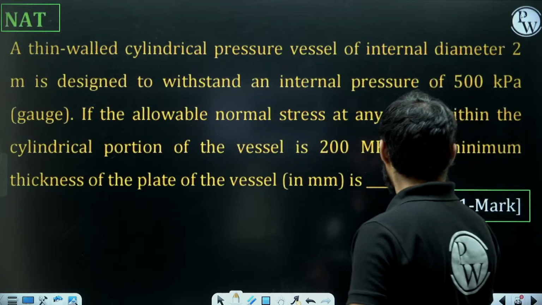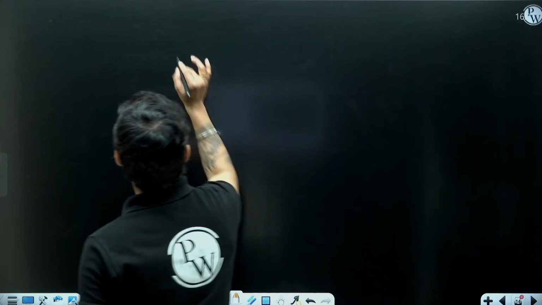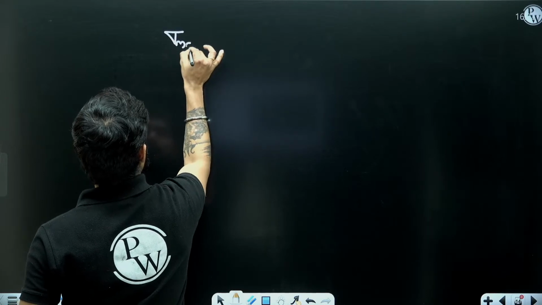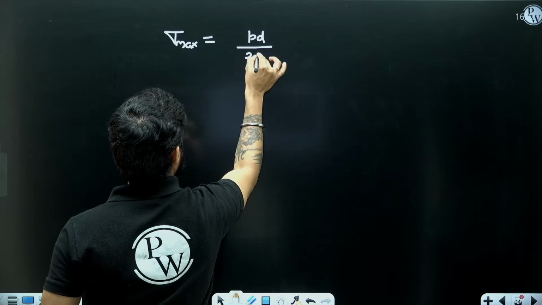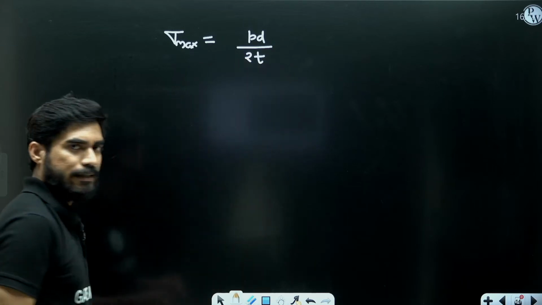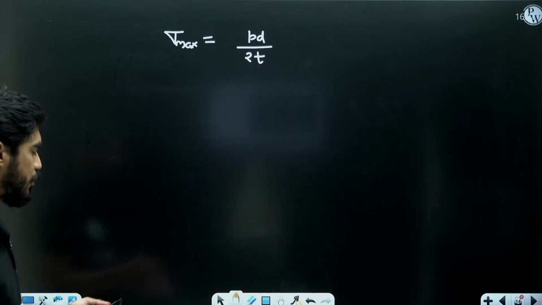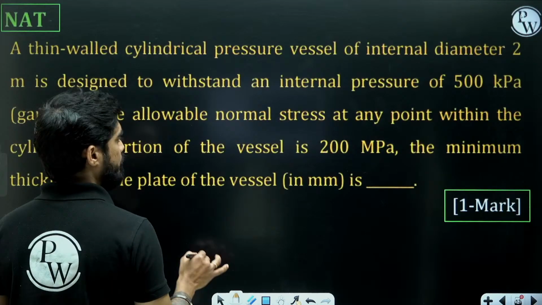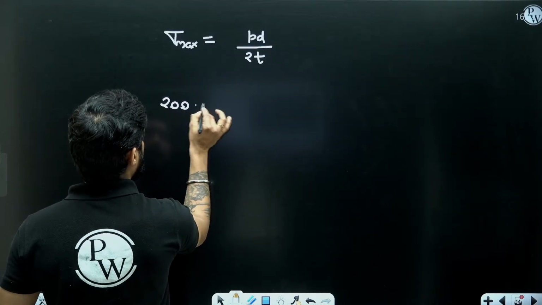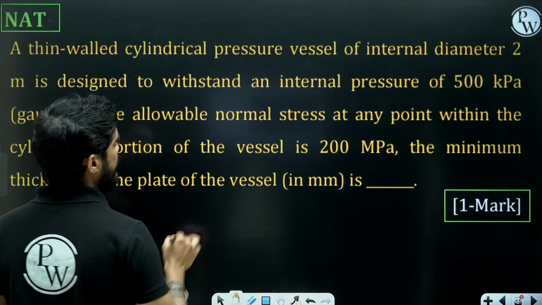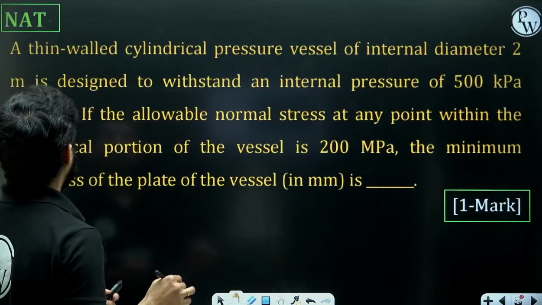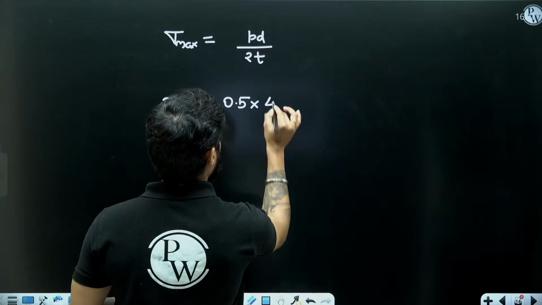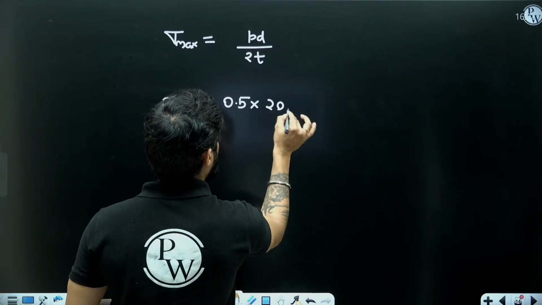So what is sigma maximum for a cylindrical pressure vessel? For a cylindrical pressure vessel, sigma maximum is PD by 2T. For spherical vessel, it is PD by 4T, right? Now sigma maximum is 200 megapascal. Pressure is 500 kilopascal, means 0.5 megapascal, and diameter is 2 meter, means 2000 mm.